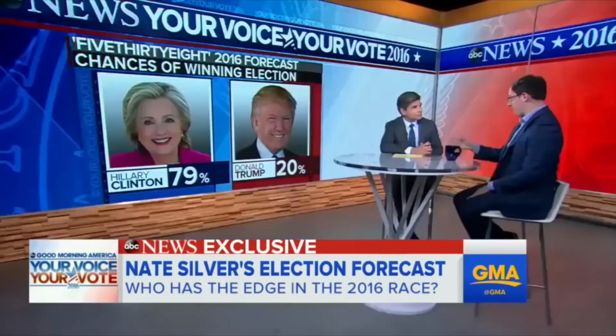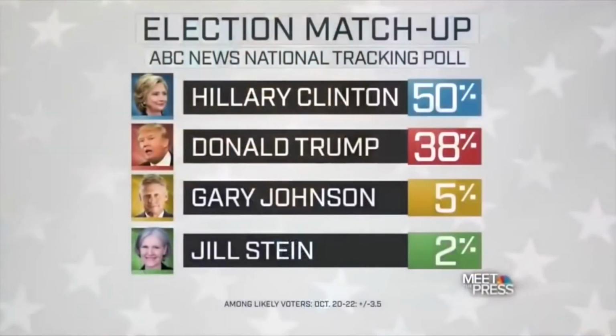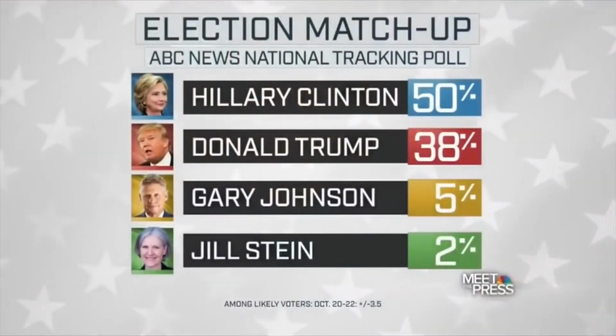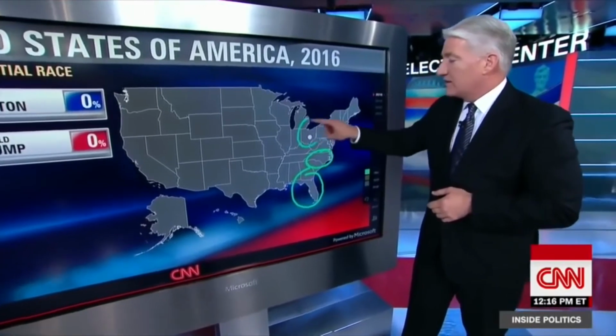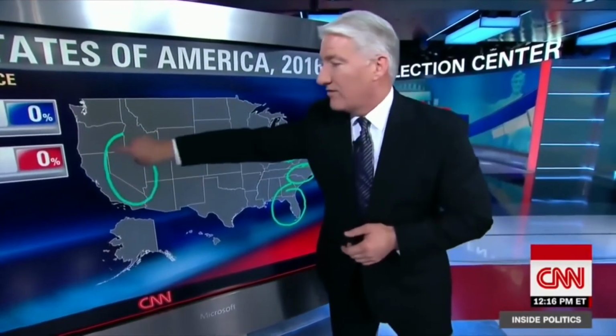So right now we have Hillary's about a 75 or an 80% favorite. We have different versions of the forecast you can look at. The poll has Hillary Clinton up by double digits nationally, 12 points, 50 to 38, four-way race. Clinton leading in Florida, Clinton leading in North Carolina, Clinton leading in Ohio, Clinton leading in Nevada. I could go on and on and on.